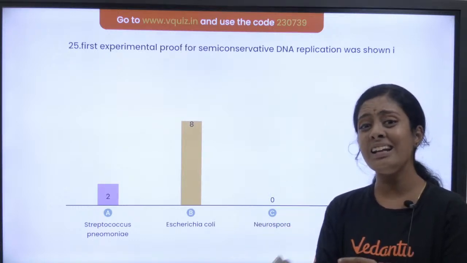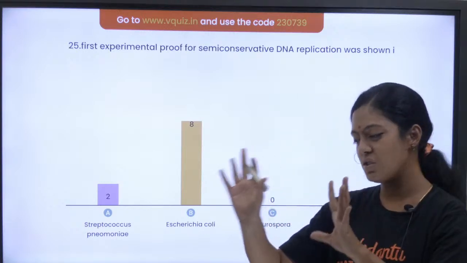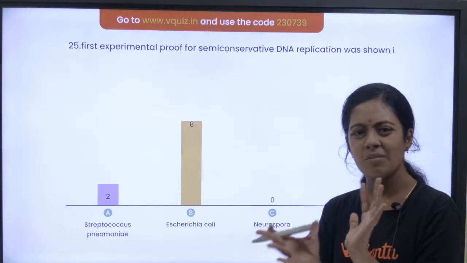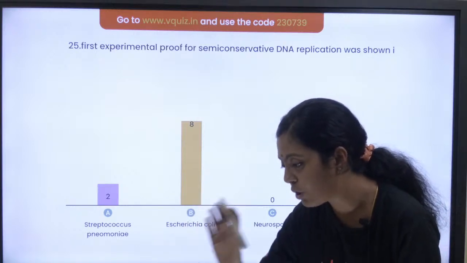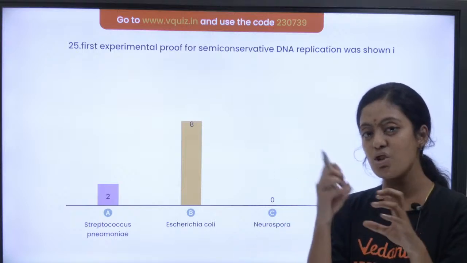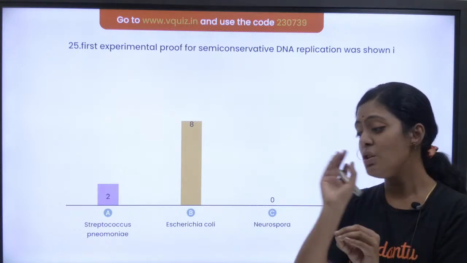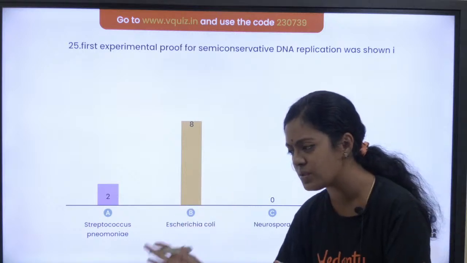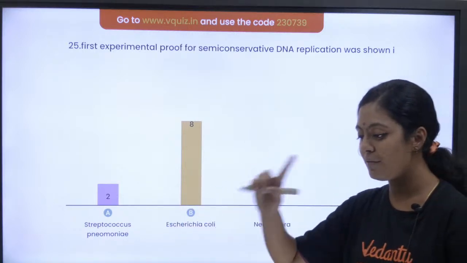Deoxyribonucleoside is correct. Otherwise, since nucleoside already has the sugar, we can just call it deoxynucleoside. Both are correct, but the more apt one is deoxynucleoside, because nucleoside means your base and sugar, and I'm saying that the sugar is devoid of oxygen. So the right one will be deoxynucleoside. More apt one, I can't say the right one. I will check NCERT fully once again.